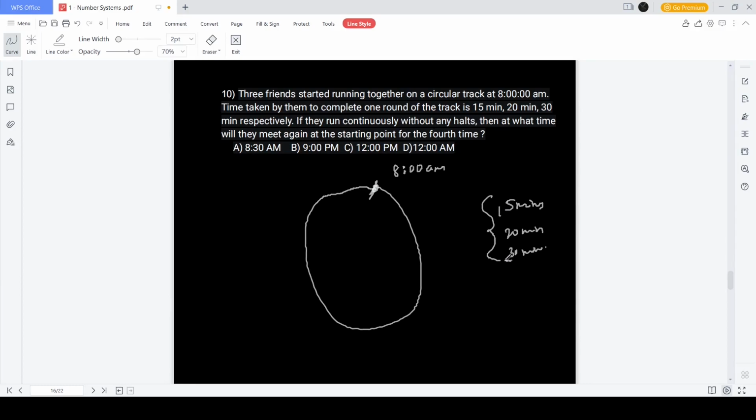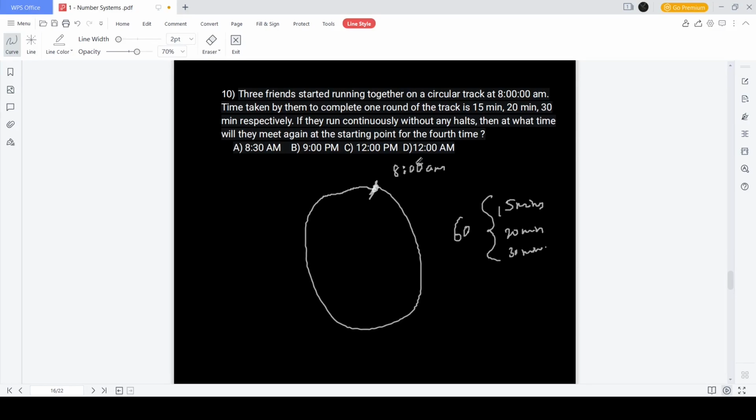When will they meet for the first time is the LCM of these numbers, because the 15-minute guy has to finish the round, the 20-minute guy has to finish the round, and the 30-minute guy has to finish the round, and they have to meet at the same time. So it has to be an LCM question. The LCM of these numbers is 60, because 60 goes 2 times with 30, 3 times with 20, and 4 times with 15. So the LCM is nothing but 60.